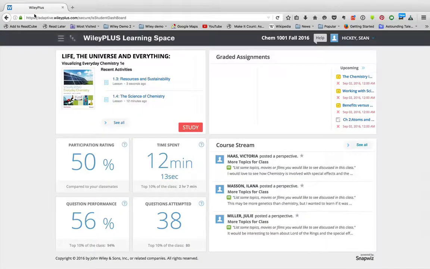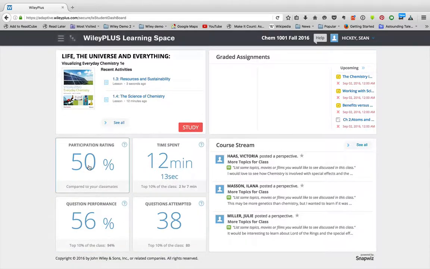All right, so now that you've registered for WileyPLUS and you've gotten into our course, this is what you're going to see when you log in. So this is me logged in as a student. Up here I see what I've done recently. Here I see my assignments that are due. Here I see my grades.